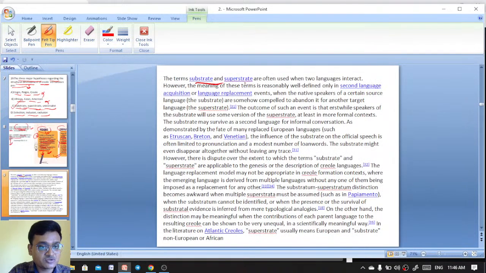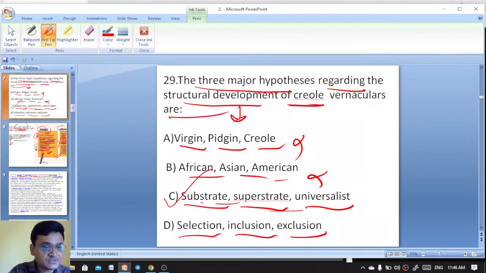And here the substrate and superstrate are often used when two languages interact. So here substrate and superstrate and universalist is the right answer.